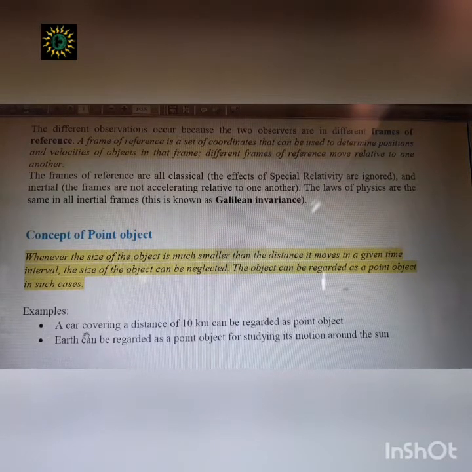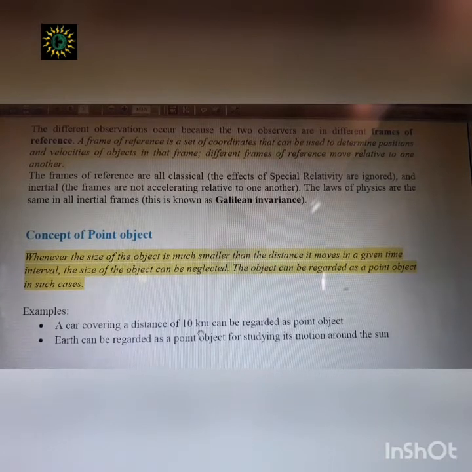Suppose you take a very large object, say an object of 10 kilometer radius. Remember, 10 kilometer radius, you have taken an object. Now that object of 10 km radius is covering a distance of only 5 centimeter.